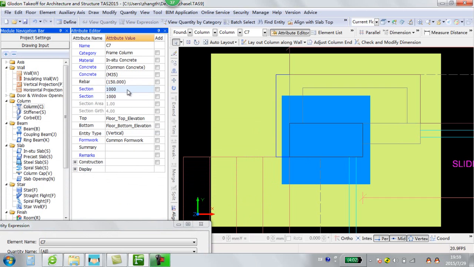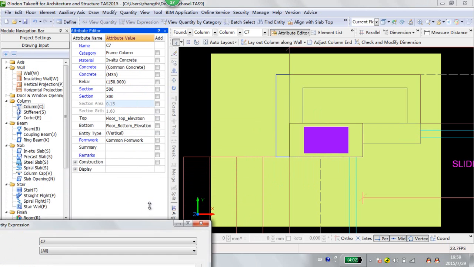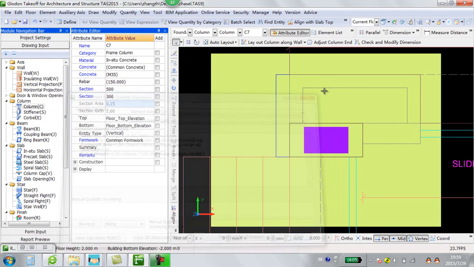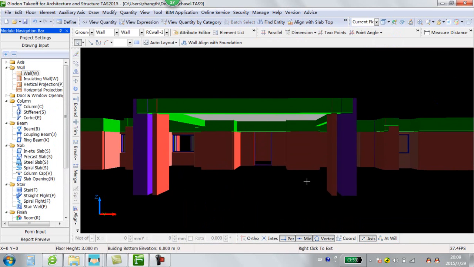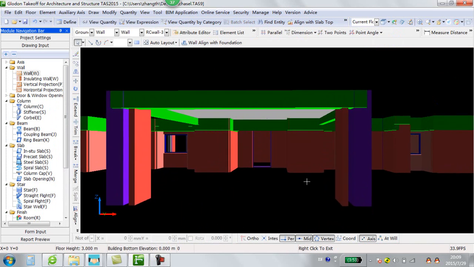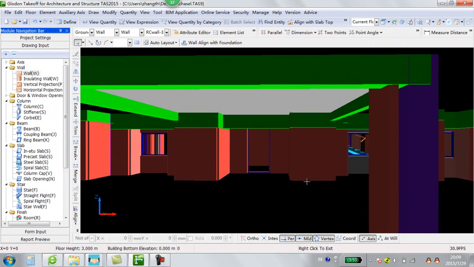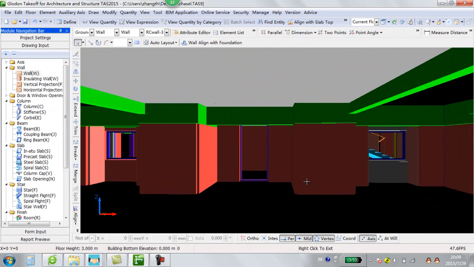If we find something wrong, we can change in the attributor very fast and easily. It is very useful in the case of variation orders. Now we finish the short demo of Golden Task 2015. I think you can get a general idea about the working philosophy of Golden software. 3 big steps: project setting, 3D modeling, and report.